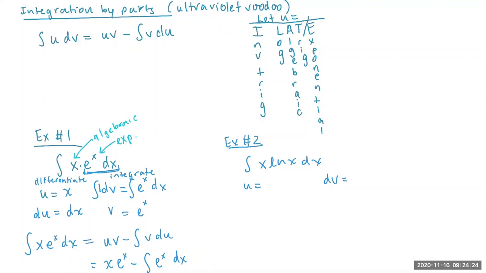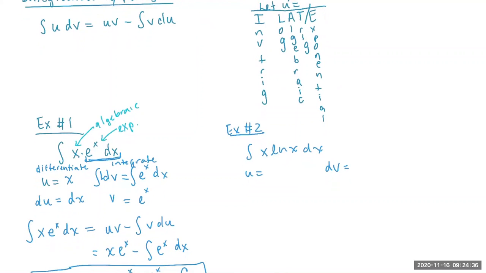So what we're going to do is, if L comes before A, and L does come before A, then that means I'm going to let u be equal to the log function before I let it be equal to algebraic. And the nice thing about ultraviolet voodoo is that it self-corrects itself. Meaning that if you had tried it the other way, it wouldn't have worked out. So in this case, also not basic integration and not u substitution on this either.